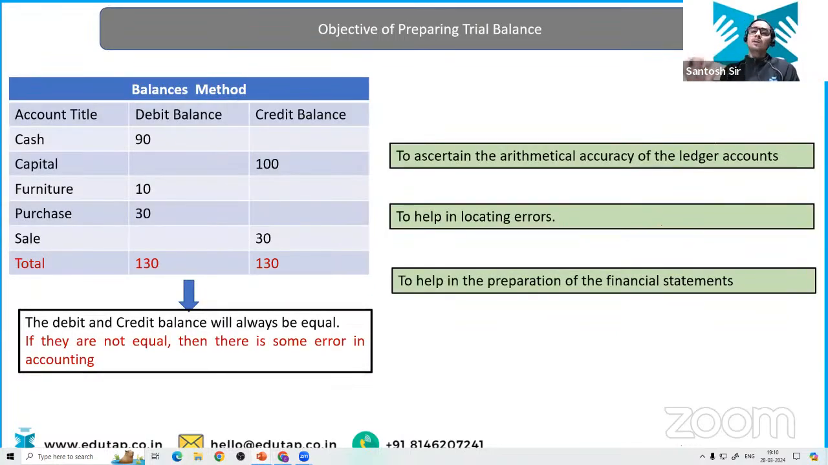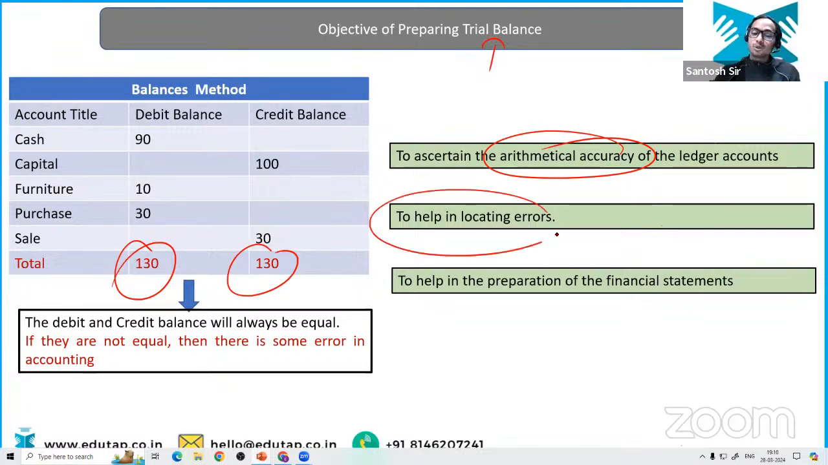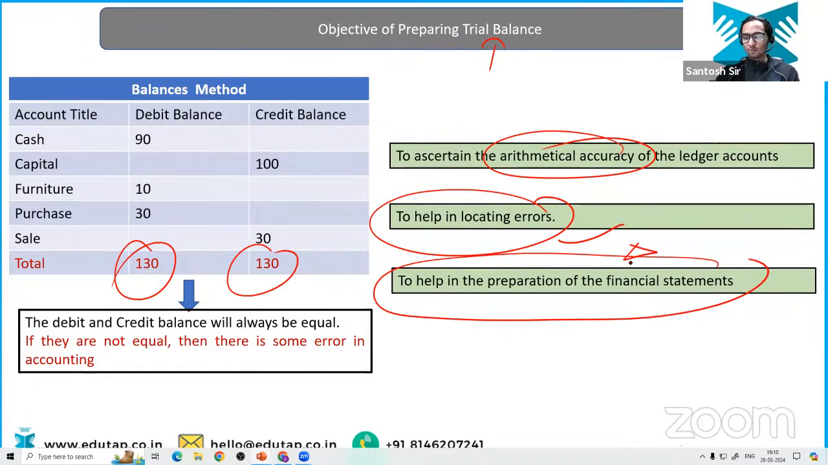So why do we use this trial balance? To check the arithmetical accuracy of the ledger account, because total of debit must be equal to total of credit. So by preparing the trial balance, we check the mathematical accuracy. It also helps in locating errors, right?